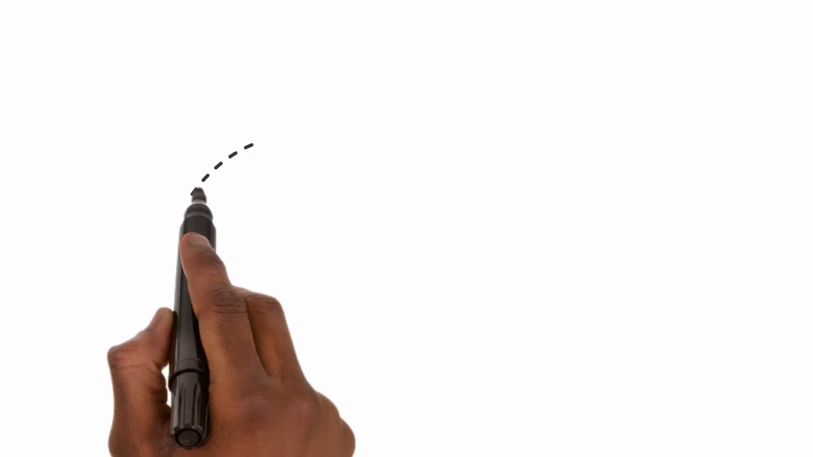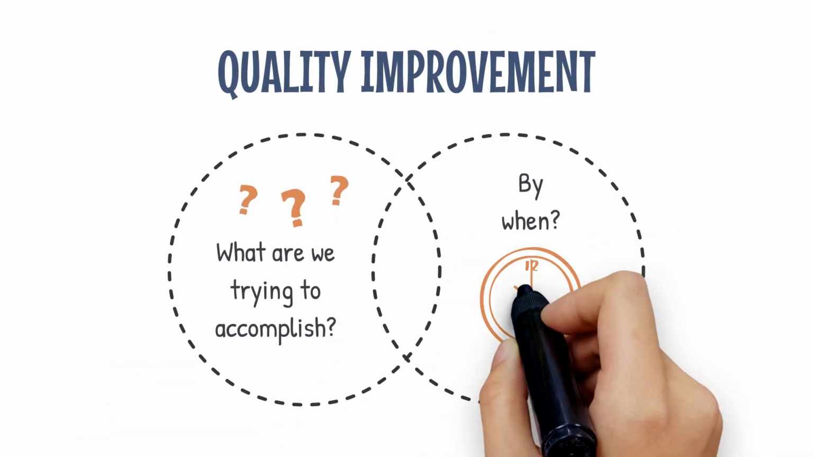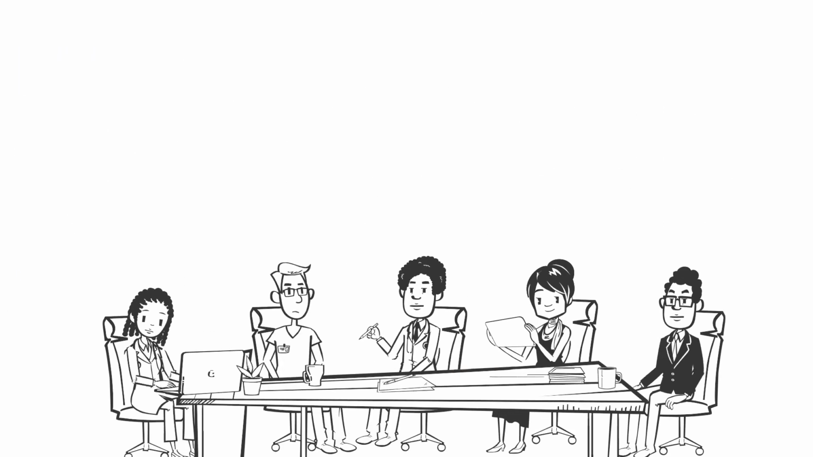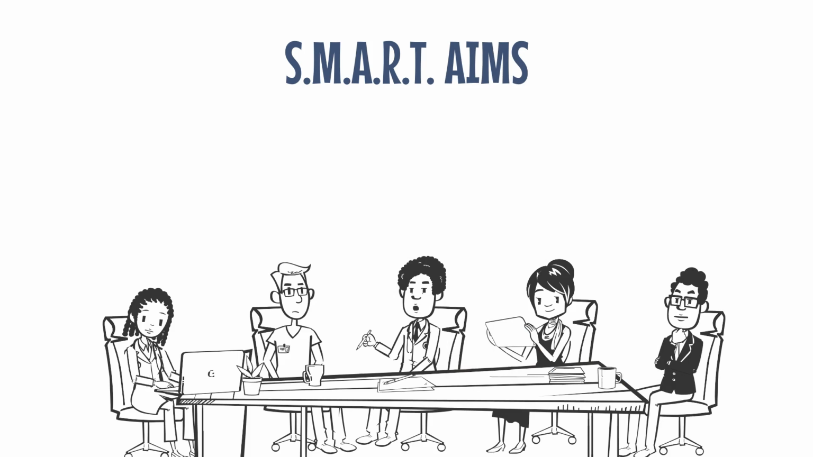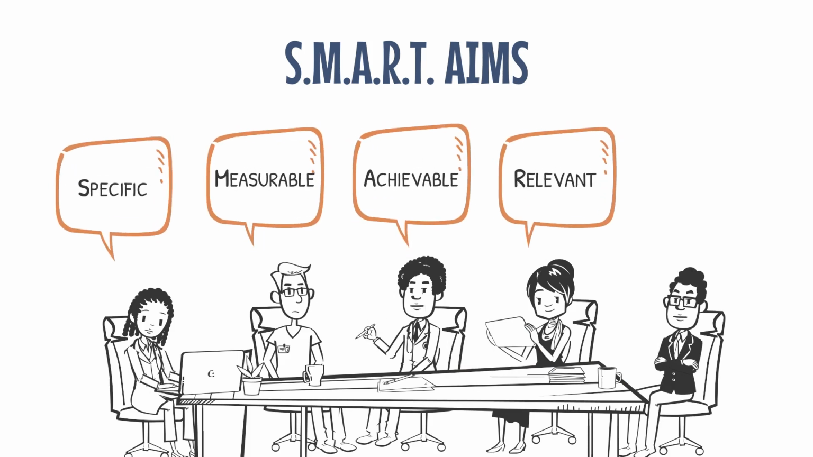All improvement requires setting an aim that defines what you're trying to accomplish and by when. It is best to make sure that we are SMART with our aims. A SMART aim or goal is specific, measurable, achievable, relevant, and timely. Let's break down the components that make an aim SMART.